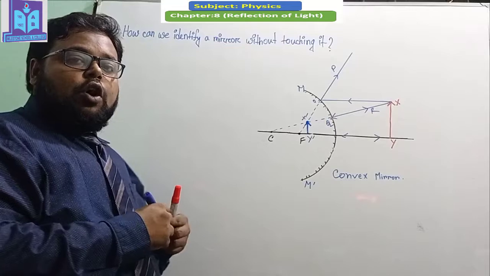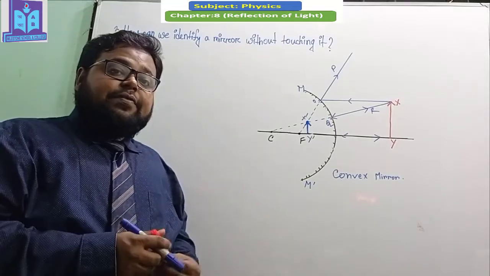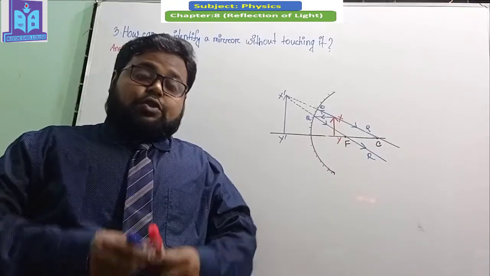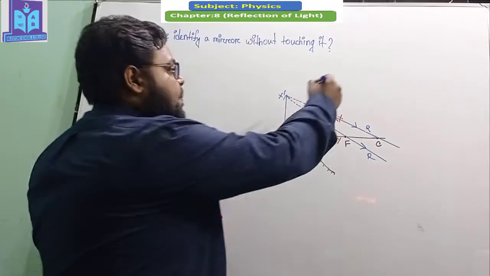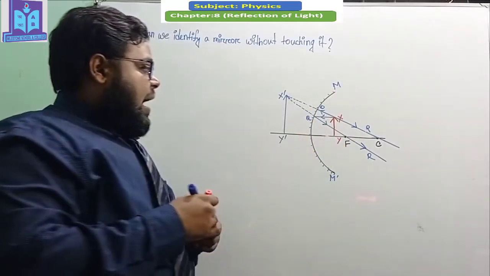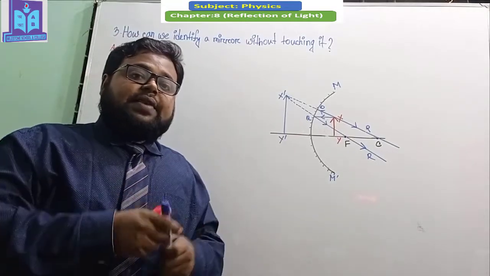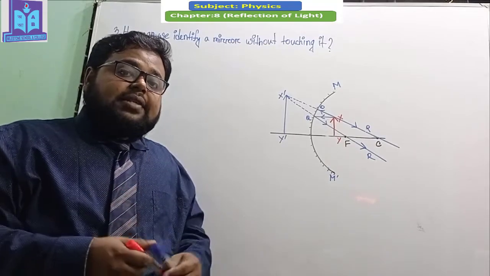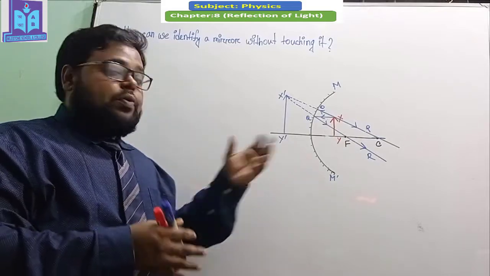I hope all the students can understand how we can identify this convex mirror without touching it. Here you can see that this is also a mirror, M prime. If we place any object in front of this mirror, and an image is created in this mirror, we can analyze the properties of the image to say what type of mirror it is.